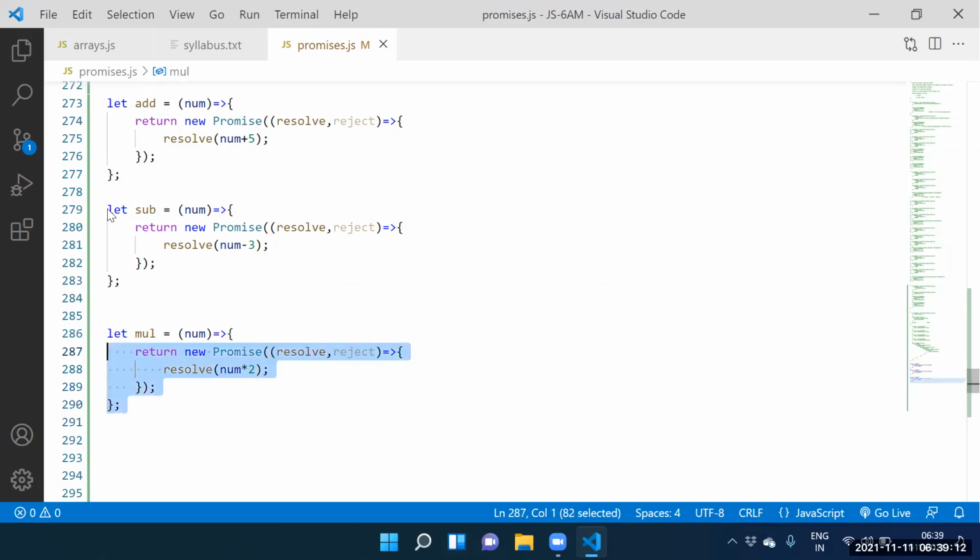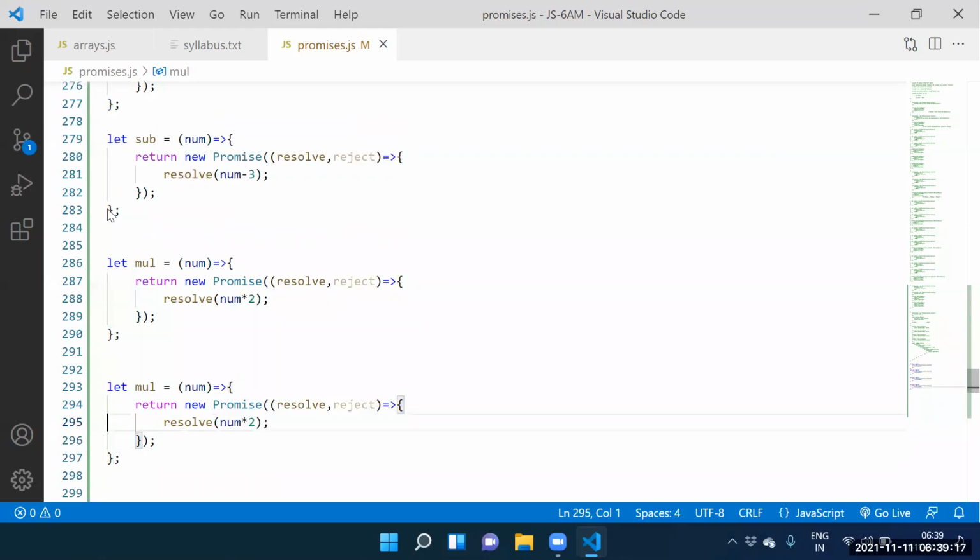Can I create the division function? Let me create the division function. Num divided by 2 plus 3. Num by 2 plus 3. I think this is also a little bit nonsense here.